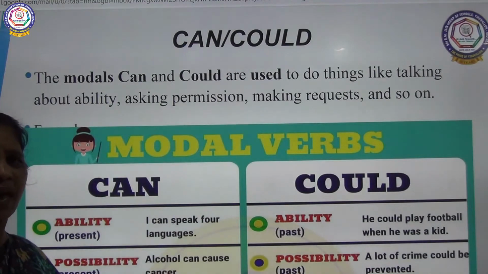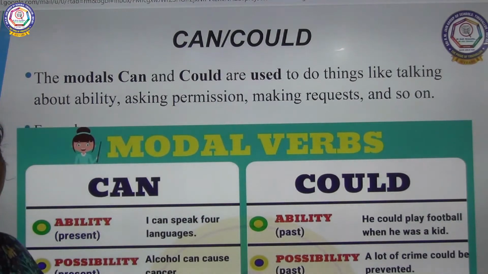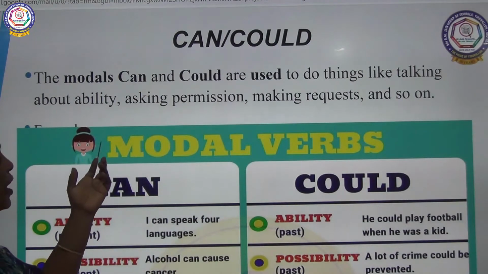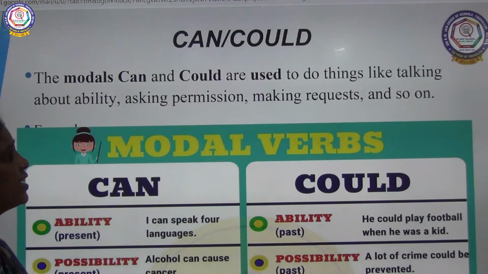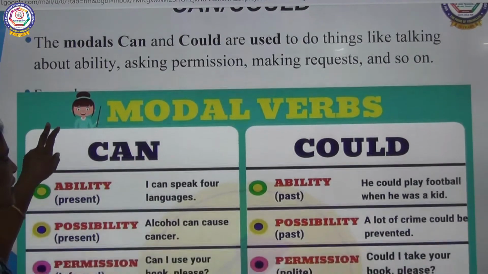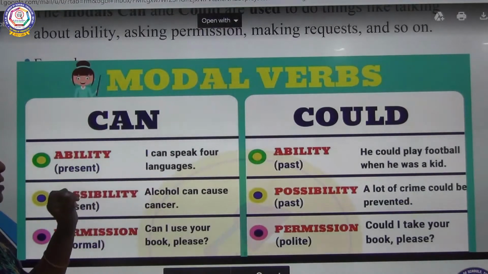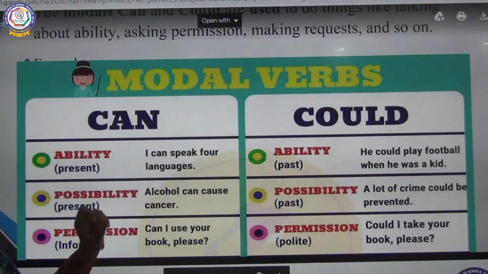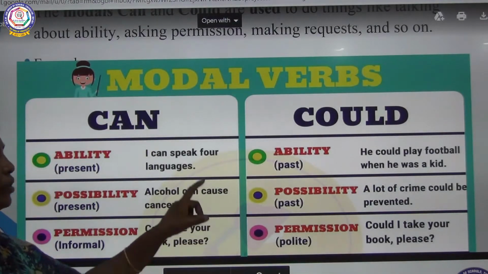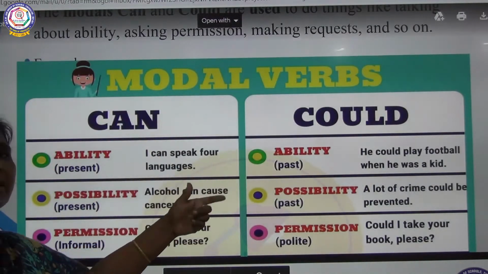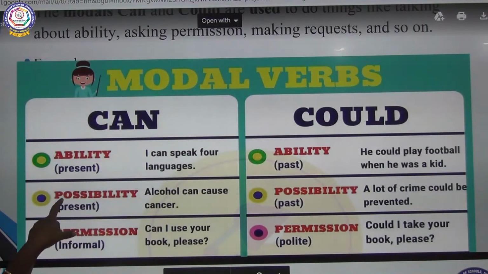I can lift the bag, or I can speak 4 languages, 10 languages. So that is your ability of yourself. And then asking permission, making requests and so on. You can see in this, ability: I can speak 4 languages. And the ability in the past: he could play football when he was a kid. So you are talking about past tense. At that time you will be using could, and can in the present tense.